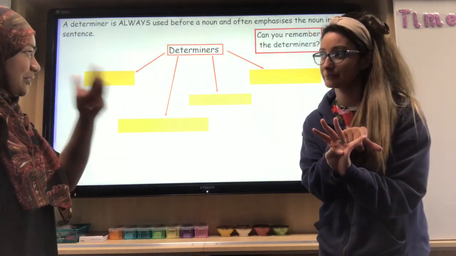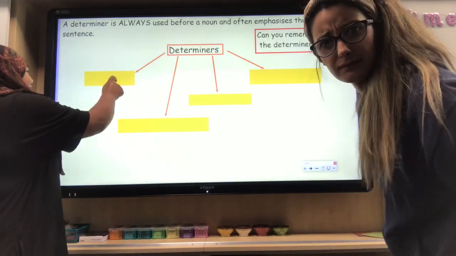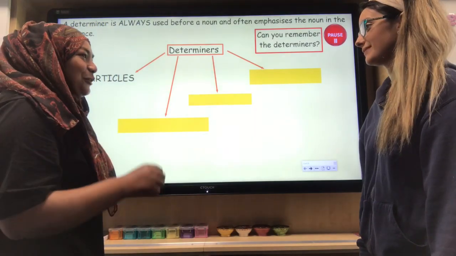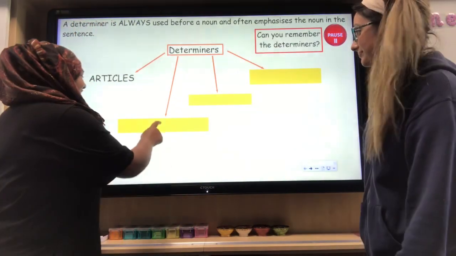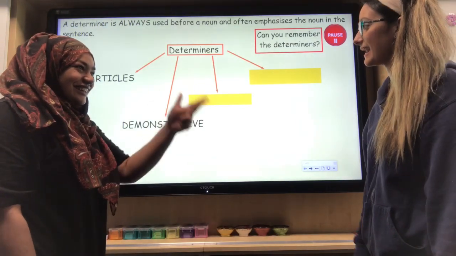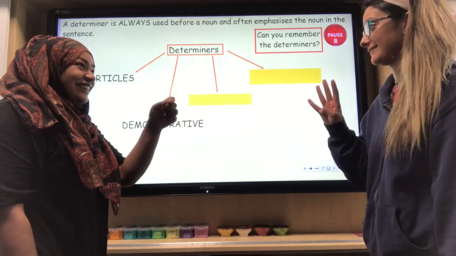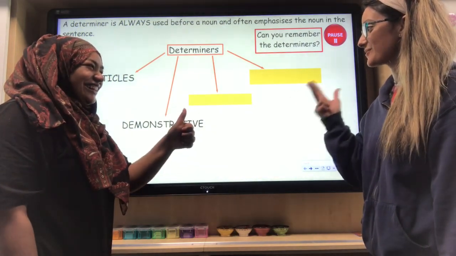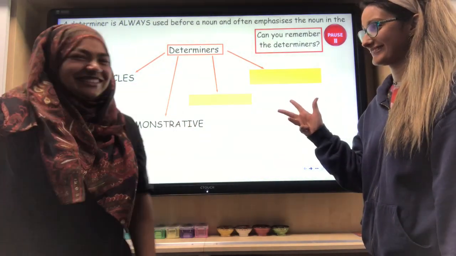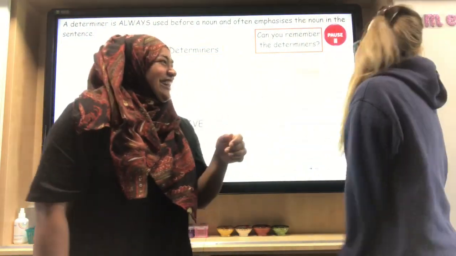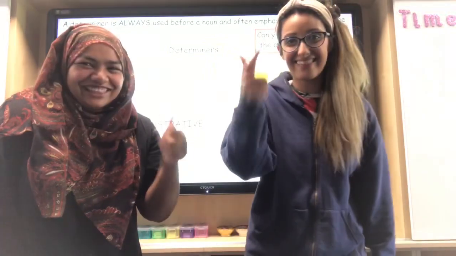You're still doing a really weird order. I like my order. We've got articles. Do you remember the articles? A and the. Or the and a. Thank you. Demonstrative. Demonstrative would be demonstrating, and there are four different types, all beginning with T. Well done. What are they? This, that, those, these. Do you want to do that again, Mrs. Gale? This, that, those, these. I was just getting too excited.